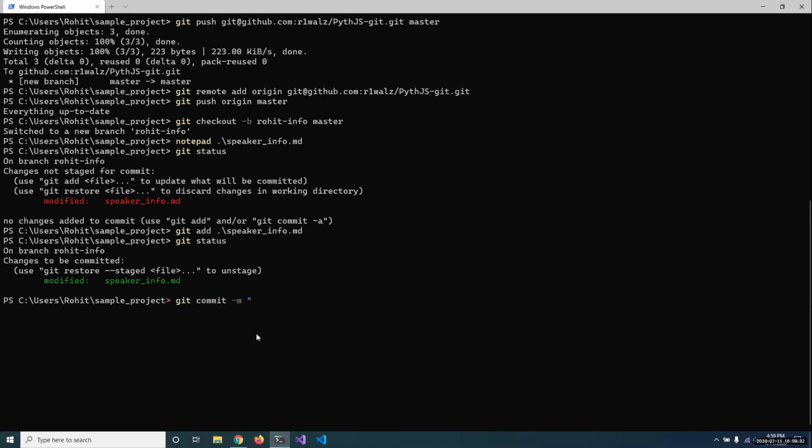Again the minus m flag to pass the commit message in the same line, and then add Rohit's information. A note on commit messages: they are usually written in imperative sentences, as if you are dictating to the code what to do.